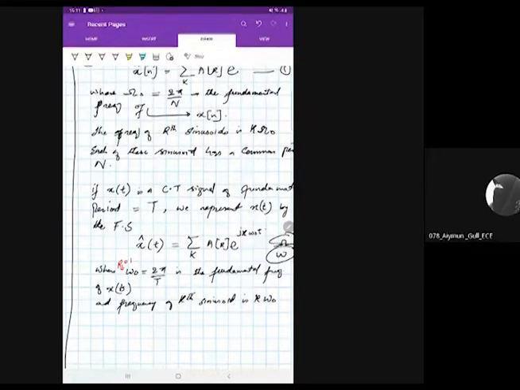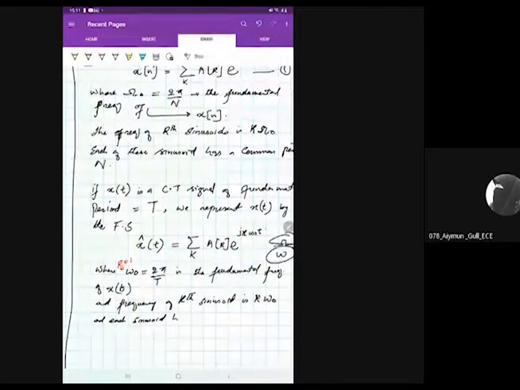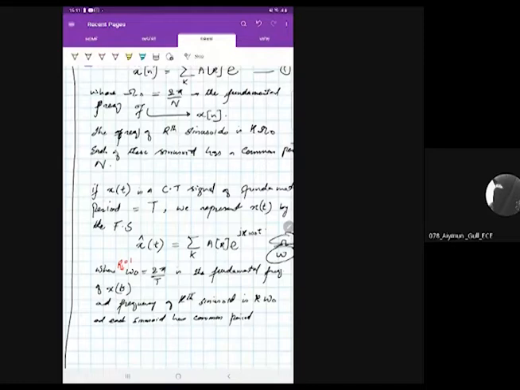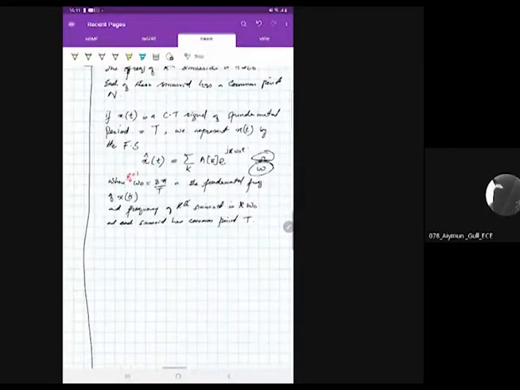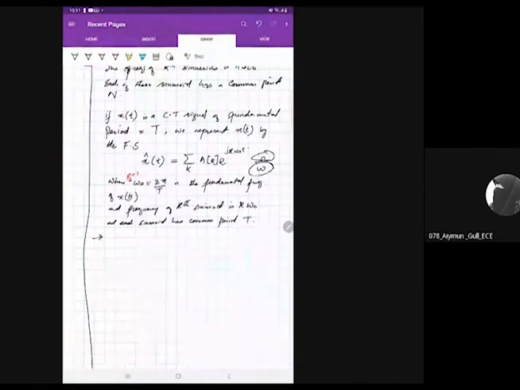So the frequency of the kth sinusoid is k omega naught, and each sinusoid has a common period, which is equal to T. You should remember that in composite signals, in multi-tone signals, which do not have just one frequency component but many, every frequency component would be called a sinusoid component.